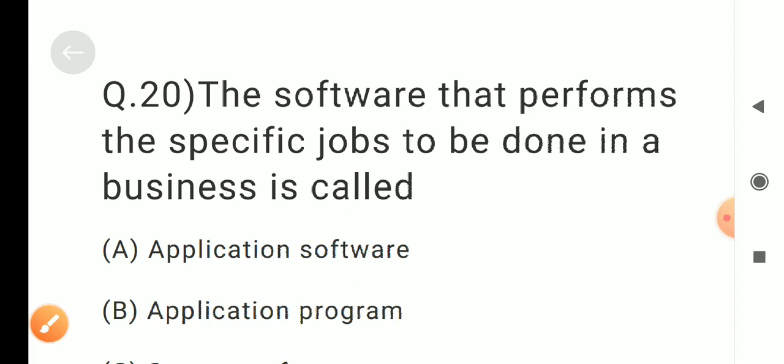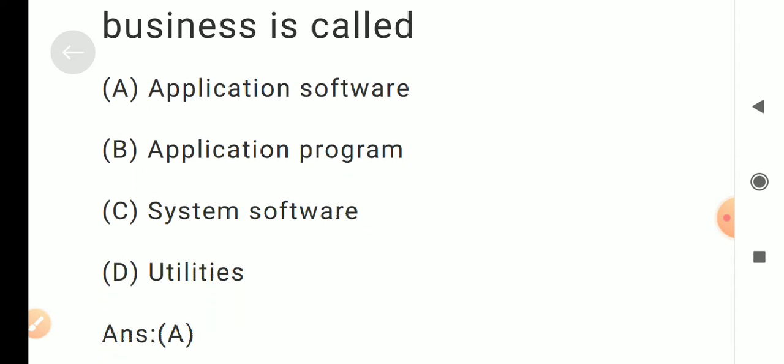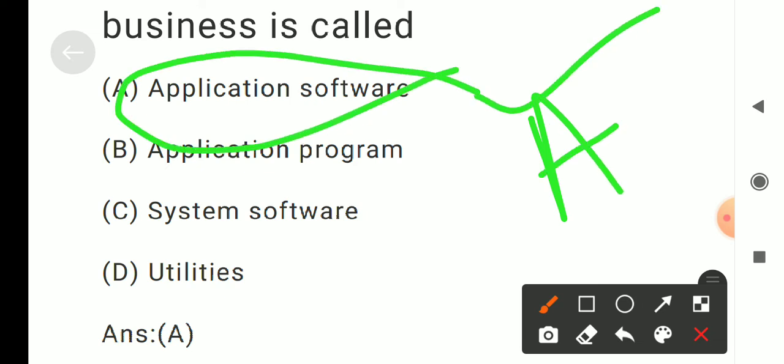Question number 20. The software that performs the specific jobs to be done in a business is called. Options are A. Application software, B. Application program, C. System software, D. Utilities. Correct answer is A. Application software.